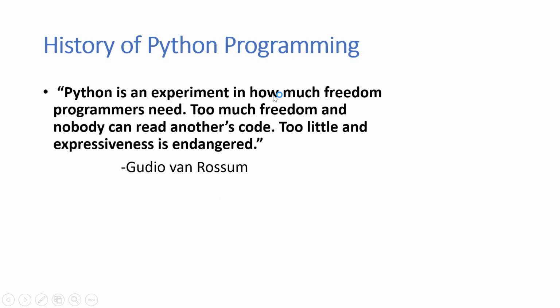Python is an experiment in how much freedom programmers need.